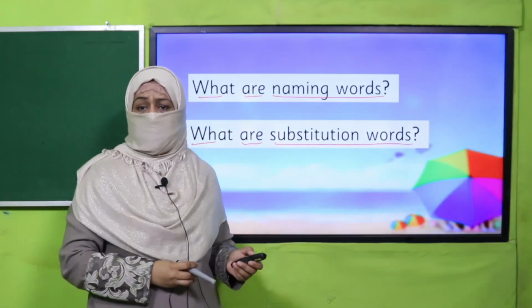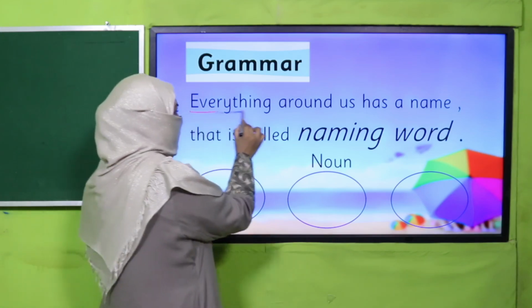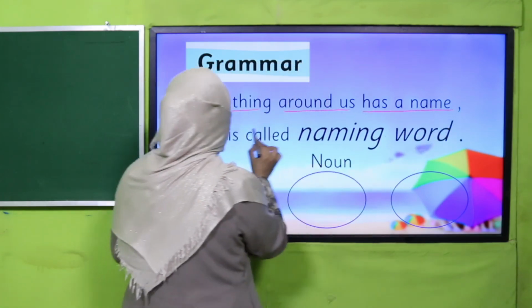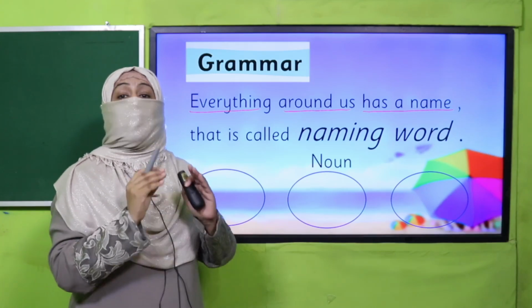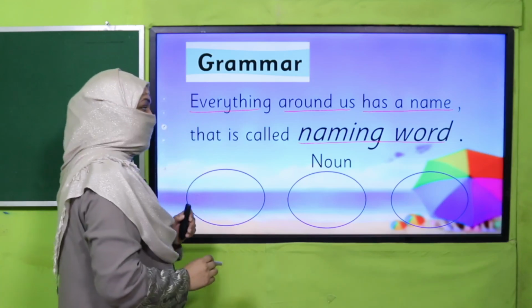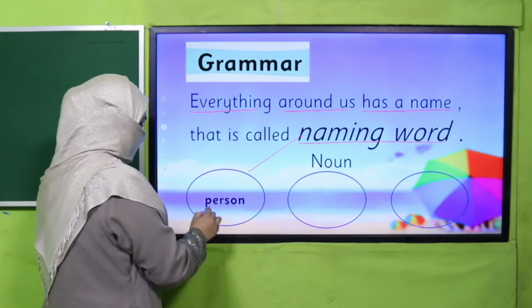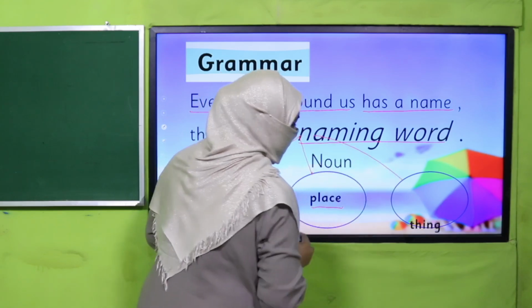Yes, my dear children, I hope you could answer correctly that everything around us has a name. Whatever we can feel, hold, touch or see has a name, and that is called a naming word. And we also know that this naming word may refer to a person or a place or a thing.